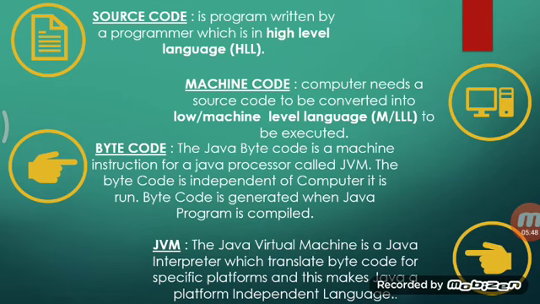When we talk about execution terms, the first thing that comes is source code. See, when we write our program in English format, we are the source of the commands, and the commands given by us are known as source code. That is the program written by a programmer in a high level language that is closest to human language, for example English. They are known as source code.